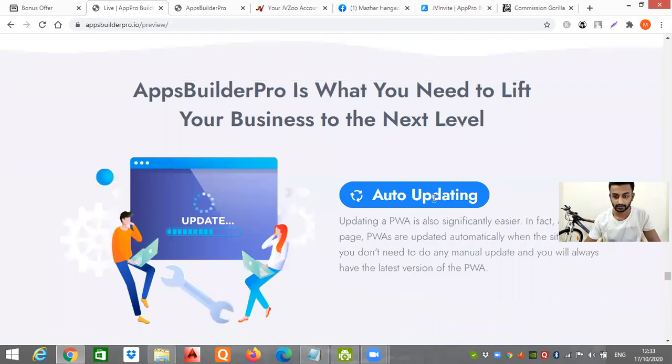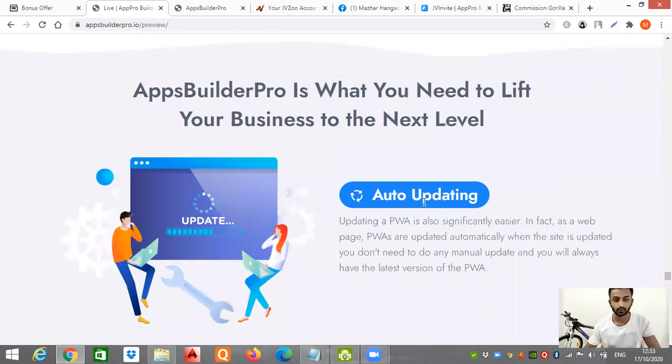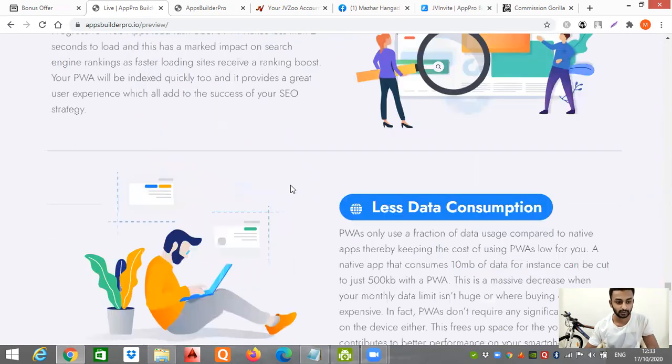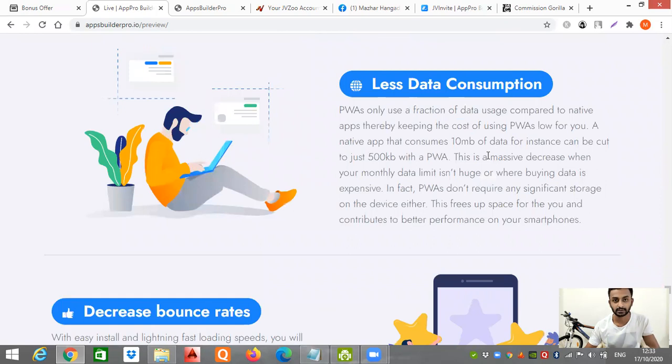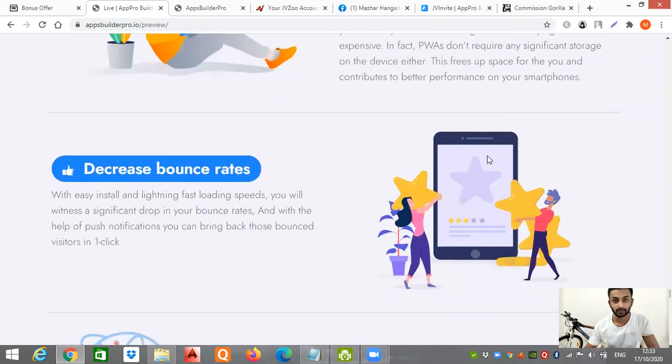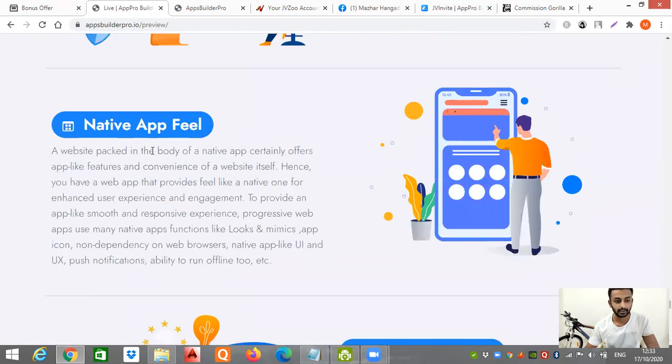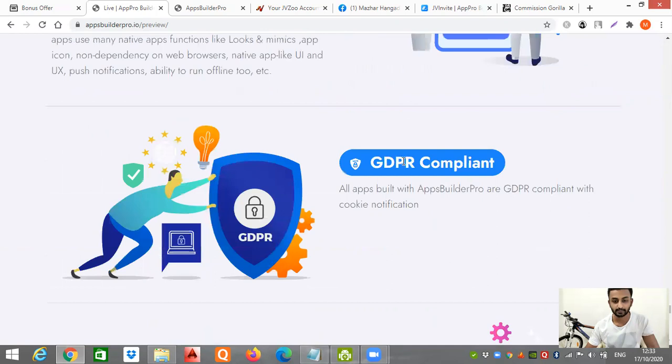These are some features. You don't need to update it every time. Whenever an application gets updated, you normally need to go on Play Store and click through all these things. Here there's no headache. You just click on the application and it gets updated automatically. It's great for SEO, with less data consumption. It doesn't consume a lot of data. It decreases bounce rates, which is a great thing. Reliable and secure, native app feel, GDPR compliant.